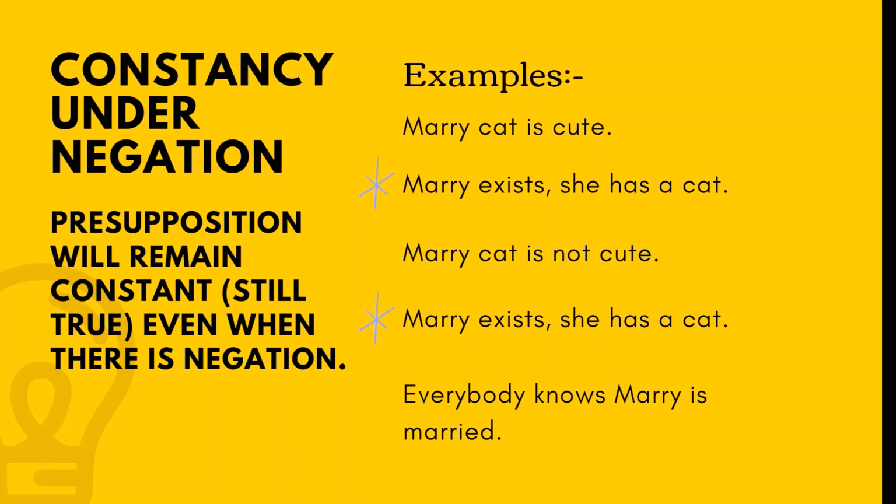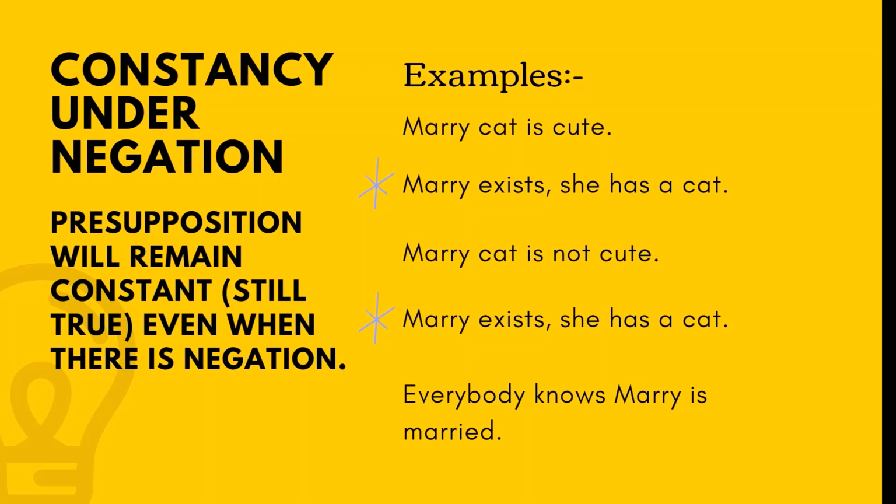Constancy under negation. Constancy under negation is that a presupposition will remain constant, still true, even when there is negation. It means that if we put negation in a sentence, the presupposition will remain constant and the negation will have no effect on the presupposition. Like for example, Mary's cat is cute.